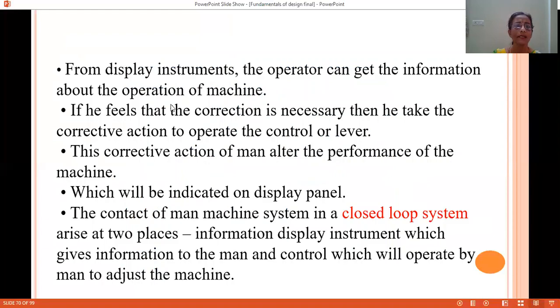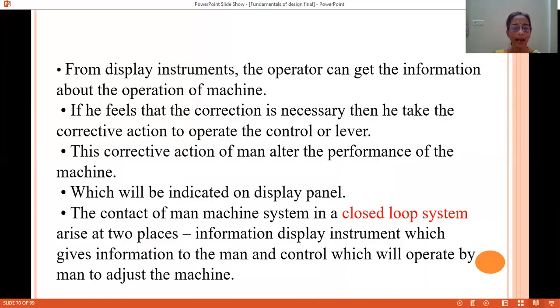I gave you an example of the display instrument which the operator will see, and the operator will receive information about the operations on the machine. If he feels that corrective actions are necessary, then he will generate a corrective action. His brain will give a signal to his hands or foot to make the necessary changes.